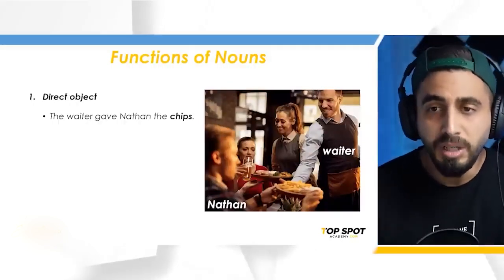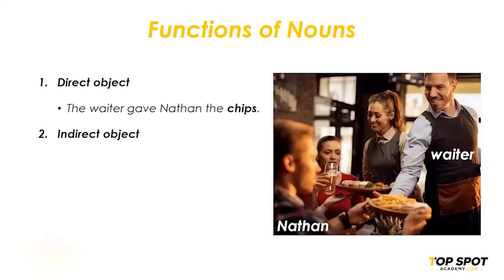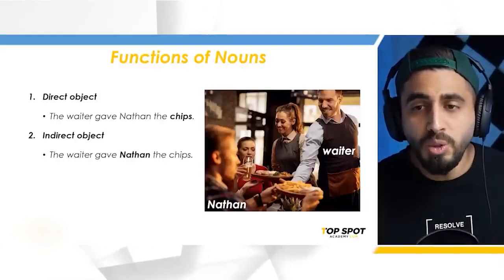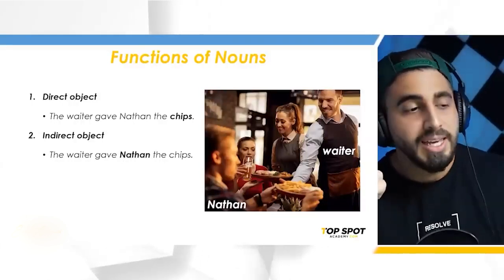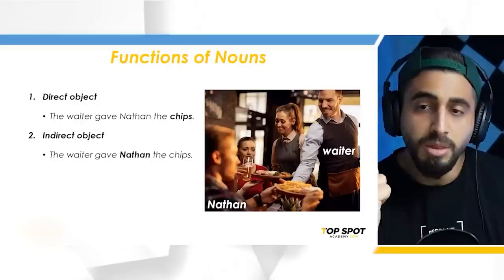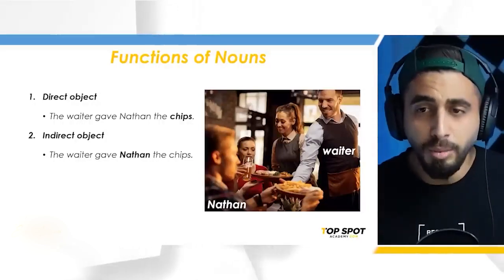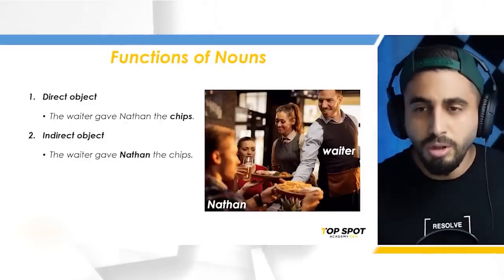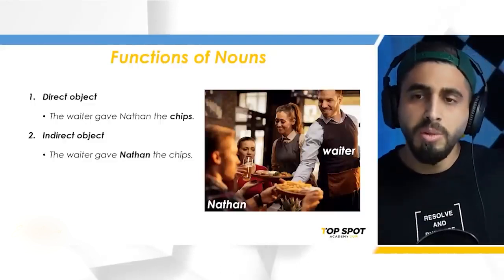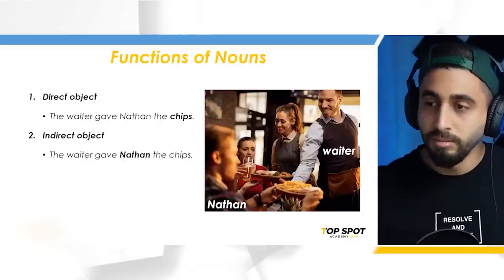But it gets confusing when you have what we call the indirect object. The indirect object in this sentence is Nathan. We do not have only one object, we have two objects. The first one is the chips, and the second one is Nathan. These two are objects, but one of them is called the direct object, and the other one is called the indirect object. So the direct object is receiving the verb from the subject. The indirect object is receiving the direct object.